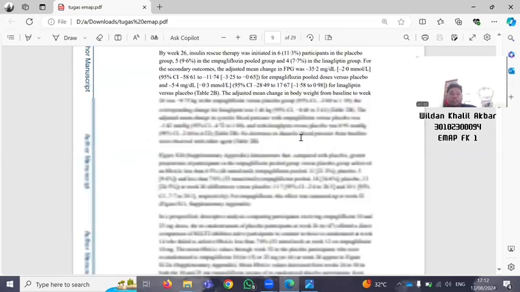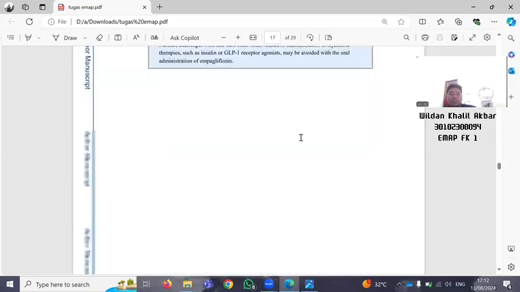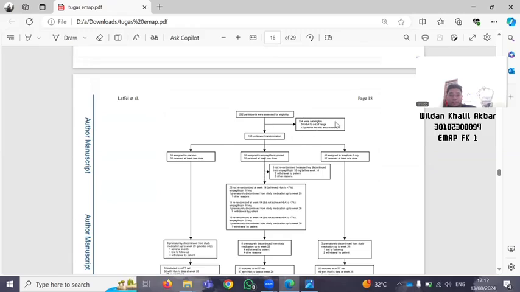Next to the 13B, 13B is right there. This is the 13B. The 13B is for each group the number of participants who were randomly assigned received entered treatment and were analyzed for the primary outcome. This is the 13B.